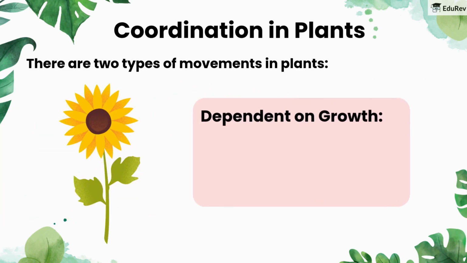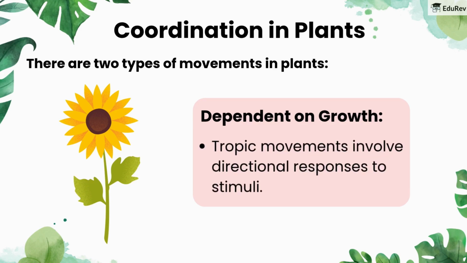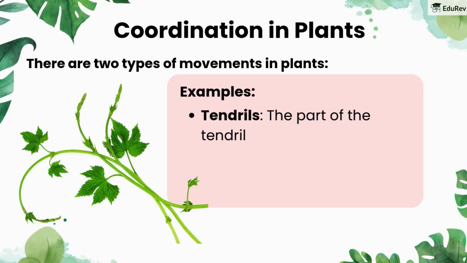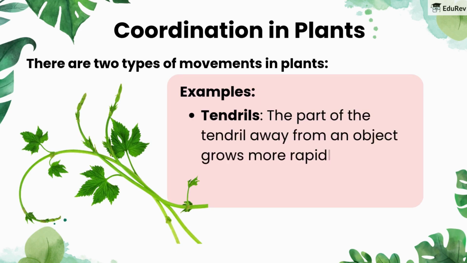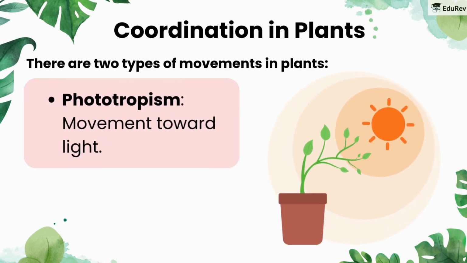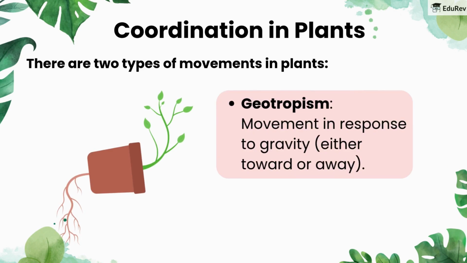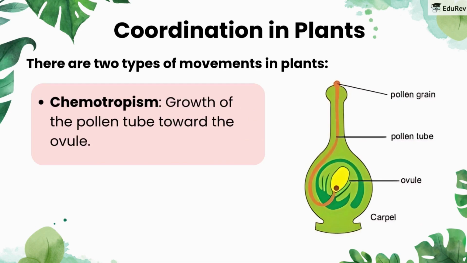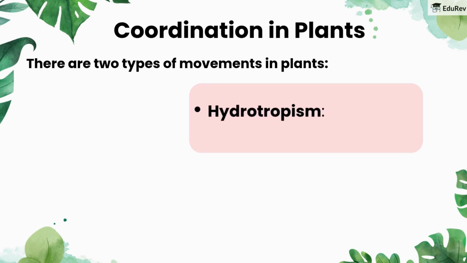Dependent on growth. Tropic movements involve directional responses to stimuli. Examples: tendrils. The part of the tendril away from an object grows more rapidly than the part near the object, causing the tendril to encircle it. Phototropism, movement toward light. Geotropism, movement in response to gravity, either toward or away. Chemotropism, growth of the pollen tube toward the ovule.